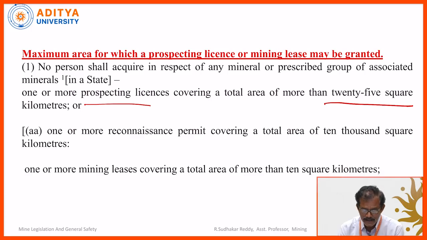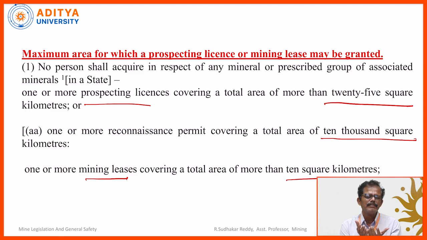Keep this underlined. Coming to reconnaissance permit, one or more reconnaissance permits covering a total of 10,000 square kilometers. This is also related to a person or group of persons, who may hold one RP, two RPs or more. So the maximum extent of RP should not exceed 10,000 square kilometers. In the case of PL, it should be 25 square kilometers. In the case of mining lease, it is 10 square kilometers.